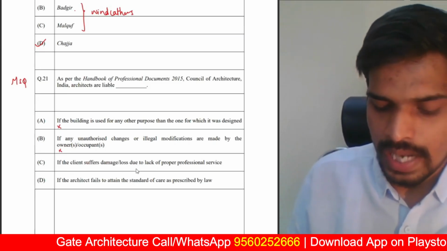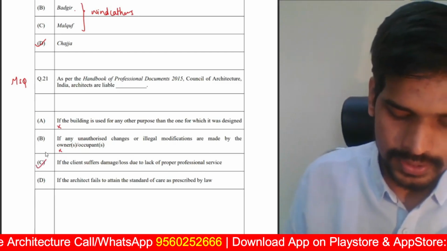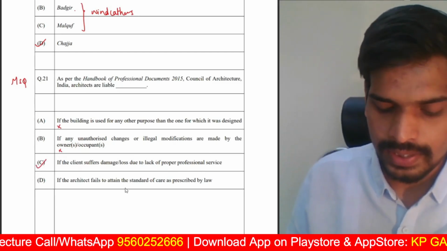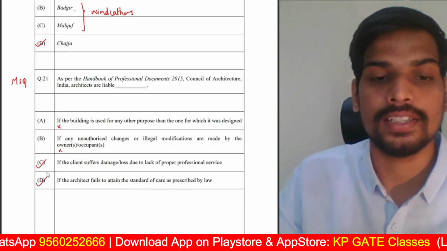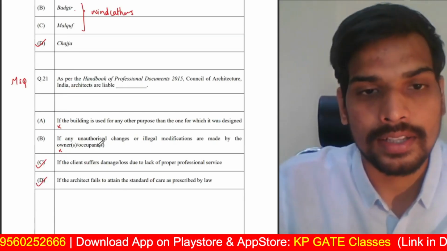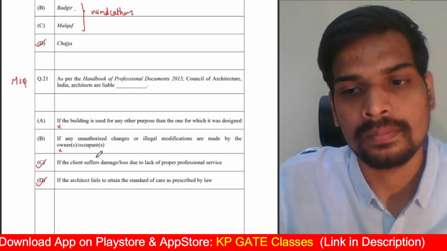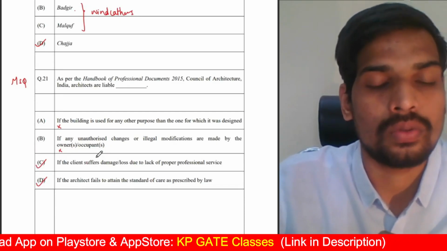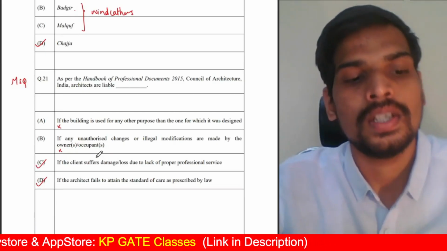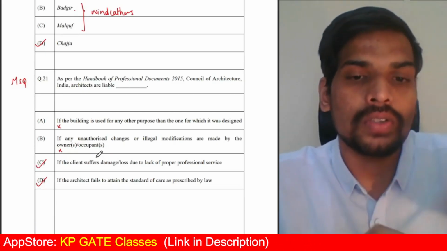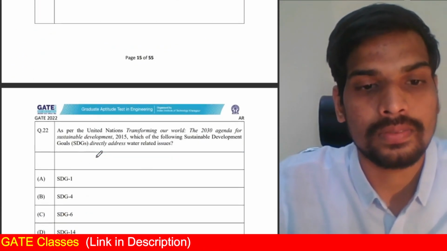If the client suffers damage or loss due to lack of proper professional service, yes, the architect is responsible for that. If the architect fails to attain the standard of care as prescribed by law, exactly, that also is the answer where the architect is responsible for. So C and D are the correct answers. Now in multiple select questions, if you select only one of these two options, you will not be given the mark. You have to select all the correct answers only, if there are two or three or four. Then you will be given the mark of that particular question.